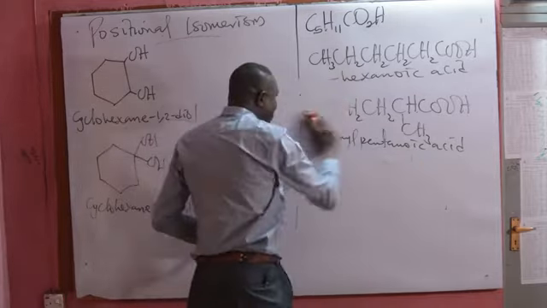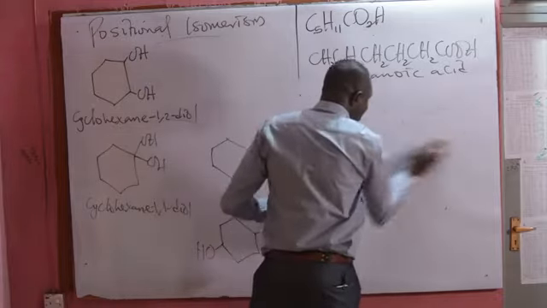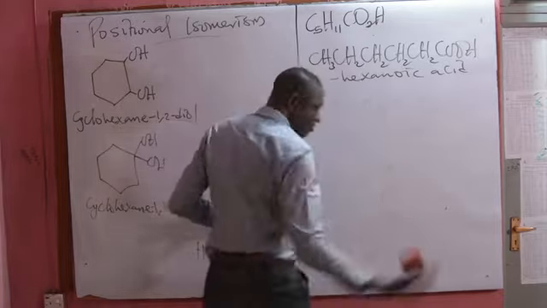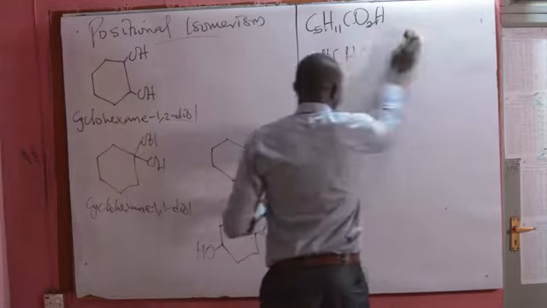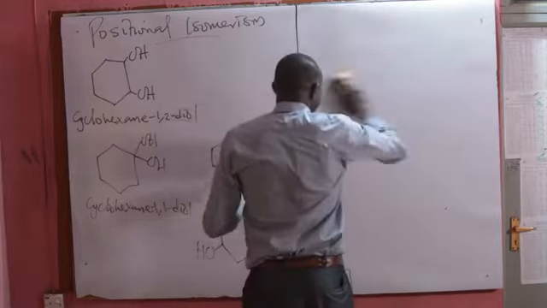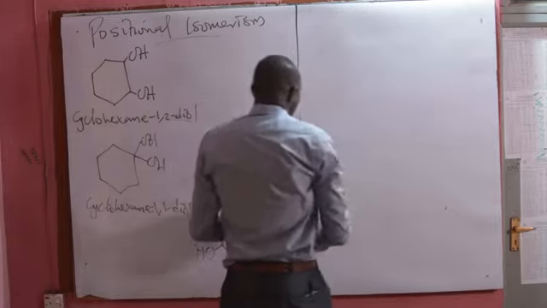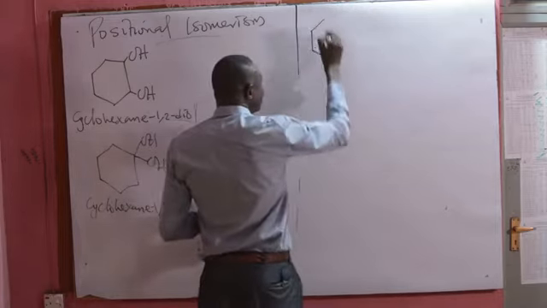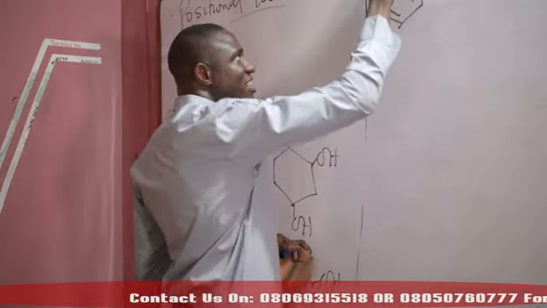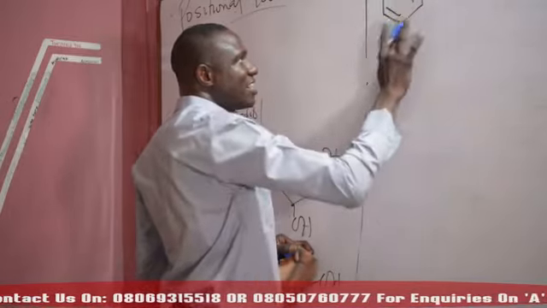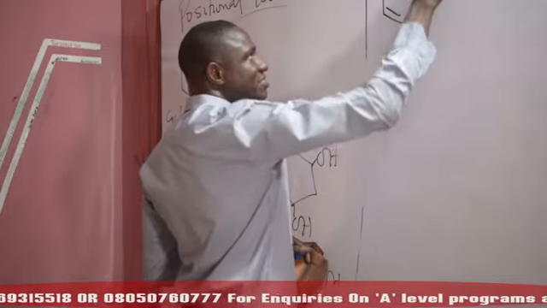We can have another typical example, like in the case of aromatic organic compounds. Look at this. This is a benzene ring, then you have amino here, and there is a methyl group here.